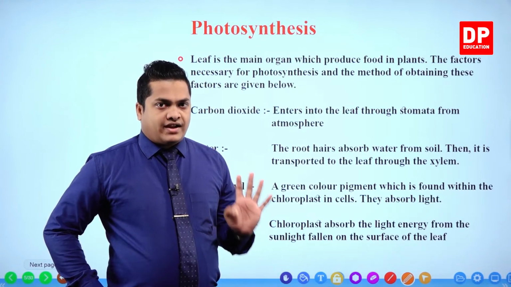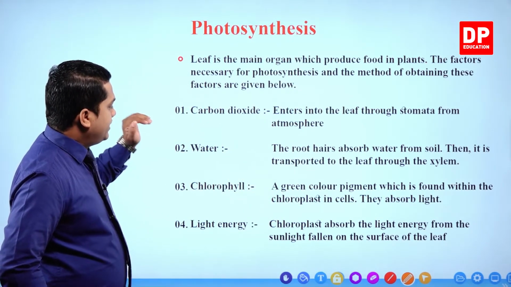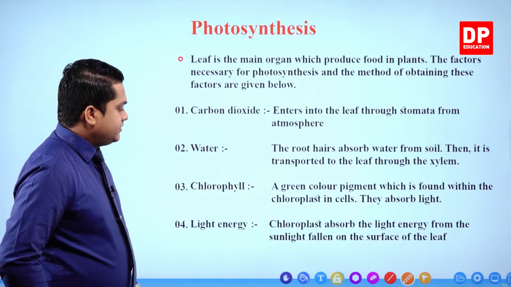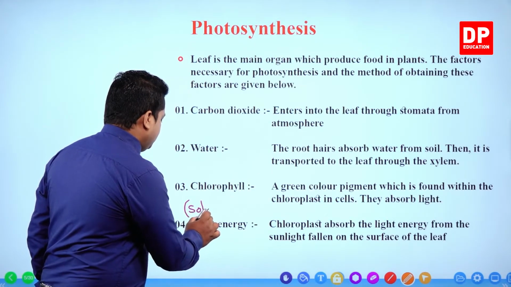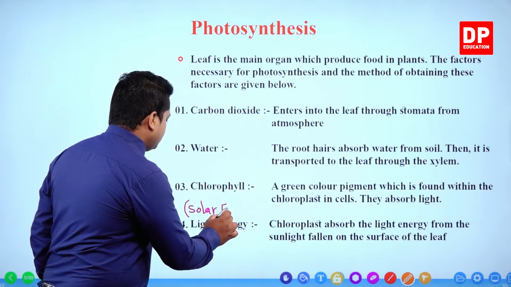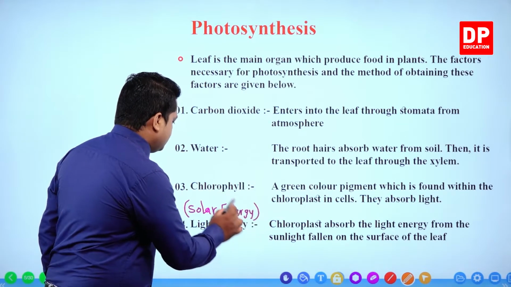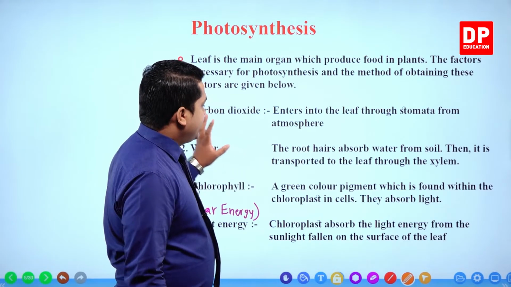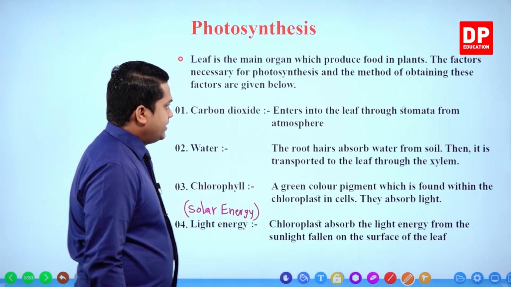Those 4 factors are carbon dioxide, water, chlorophyll, and light energy, which I'll mention as solar energy.